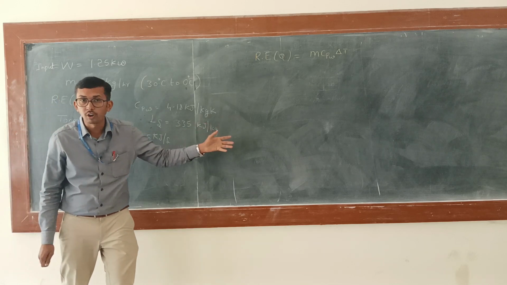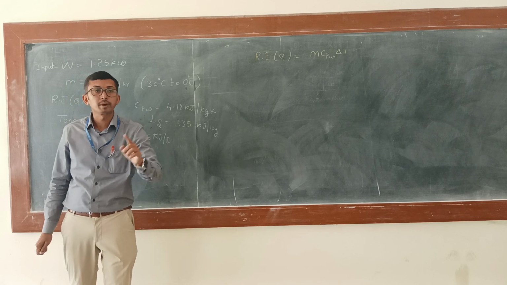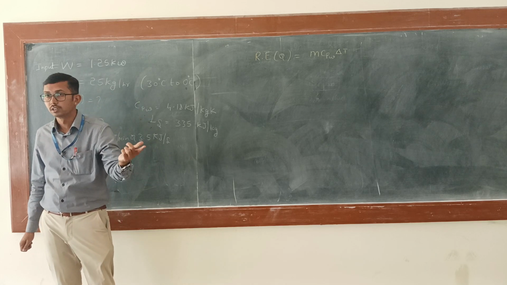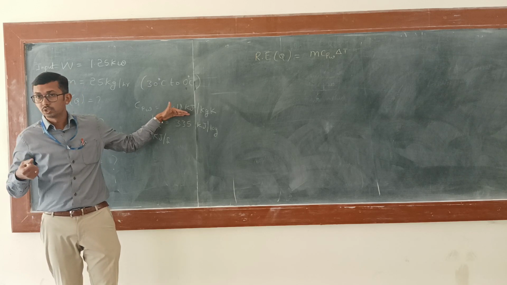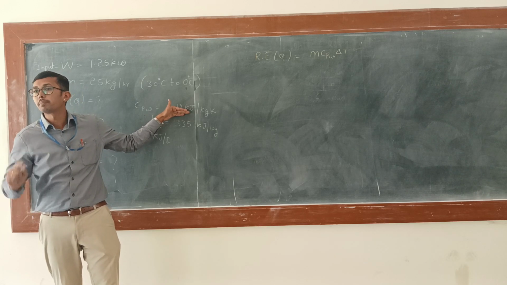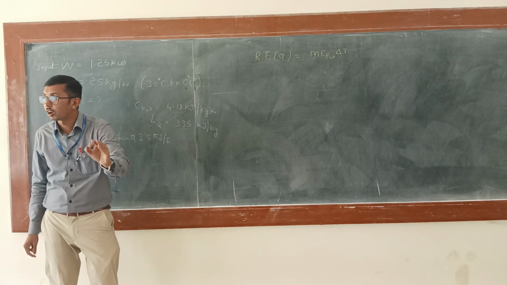Specific heat of water. Have you understood? To change the temperature of water by 1 Kelvin, that is the amount of heat required or to be removed to change the temperature of the water. So that is what the specific heat of water is.